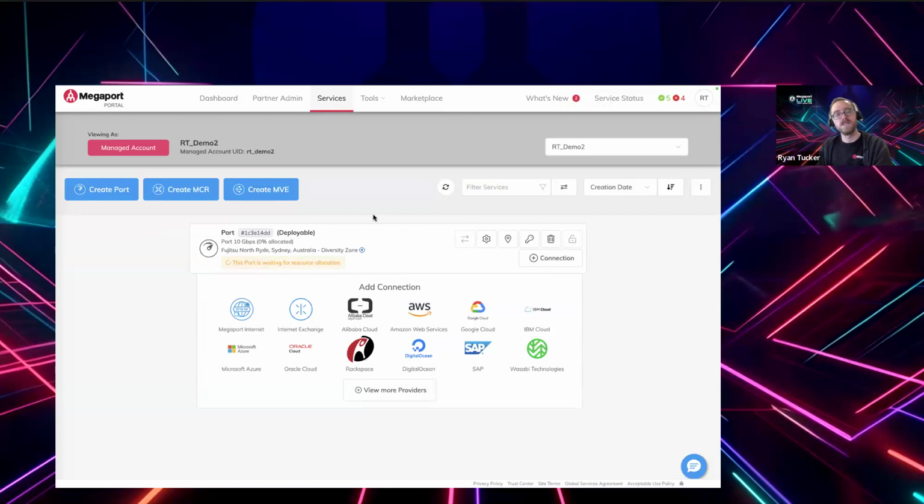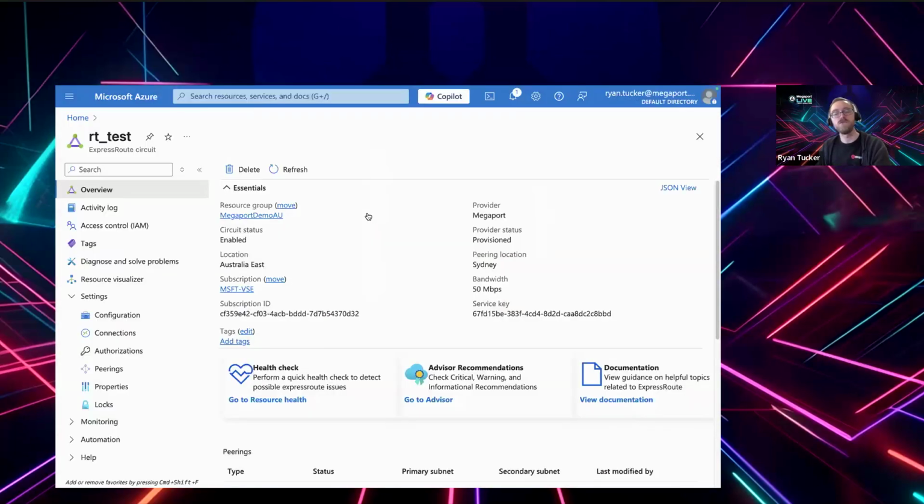So the next step is we'll jump into the Azure portal. I've already got this ExpressRoute circuit created just because they do take a while. They take about 5 to 10 minutes to spin up. But basically, this is just clicking through the wizard in the portal, go to create an ExpressRoute circuit, choose the location that you want it delivered to, choose you want it delivered via Megaport. You'll see Megaport in the drop down inside the Azure portal. And that's basically how you get to this point.